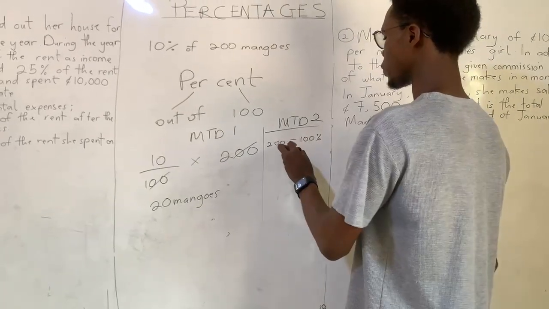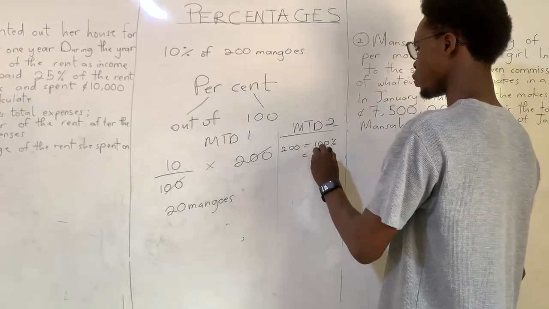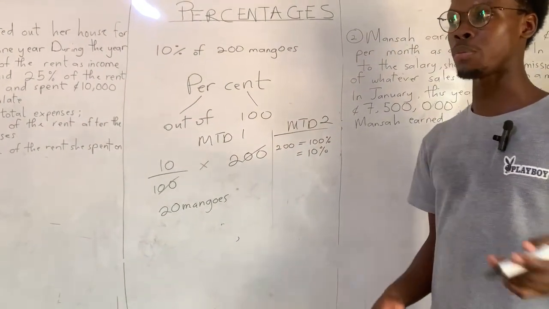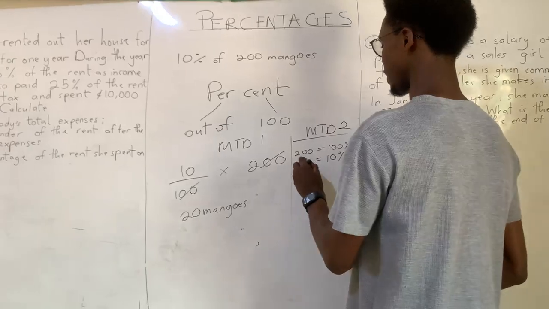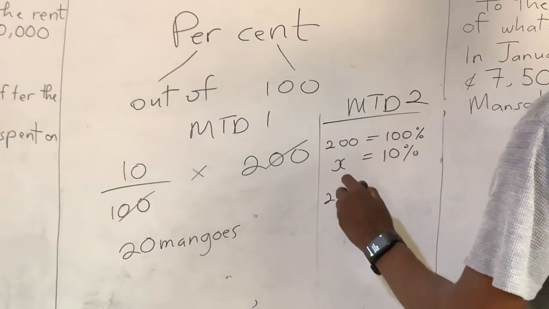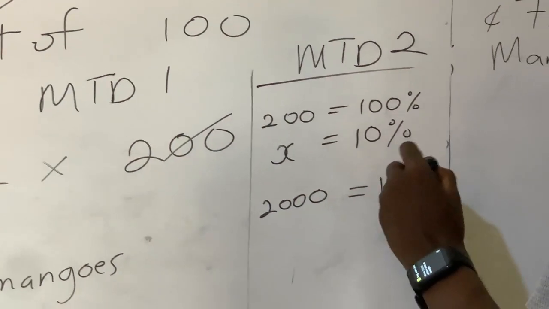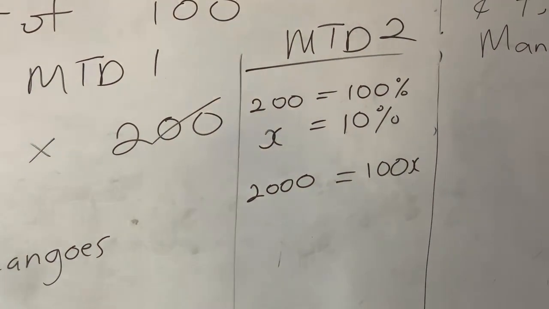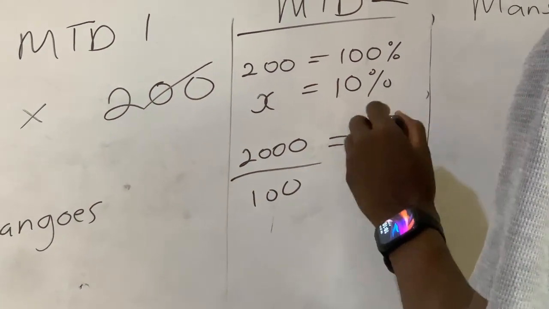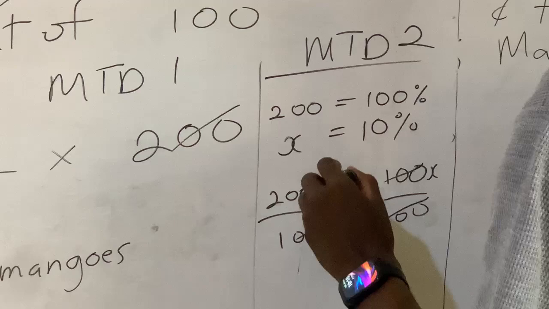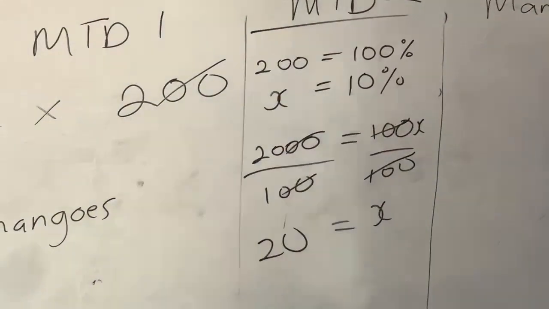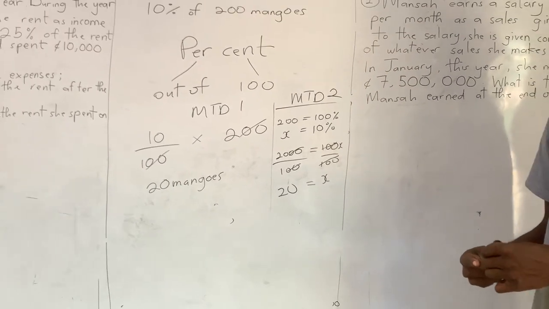So if 200 is 100%, then 10% will be what? We do not know it, so we can use a variable to represent that. Let's use x. Yes. 10 times 200, you're going to have 2000. Then x times 100, you're going to have 100x. Now, since we are looking for x, we're going to divide both sides by 100. This 100 takes care of that 100, then these 2 zeros take care of that. So x is equal to what? 20. Yes, so you see, both methods yielded the same answer.